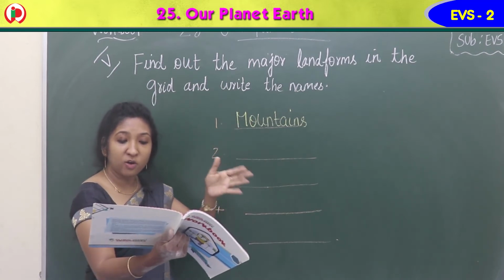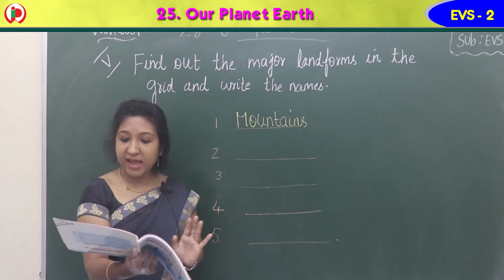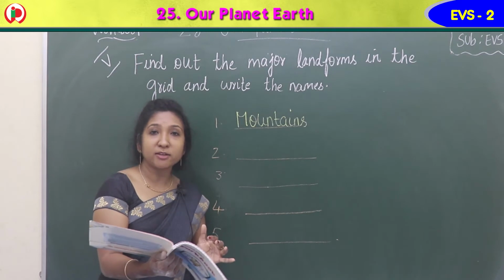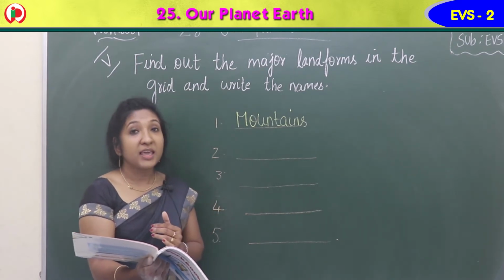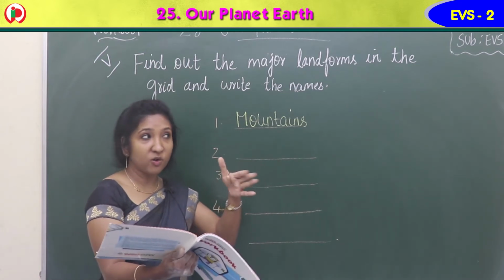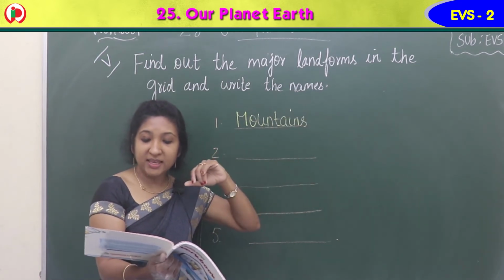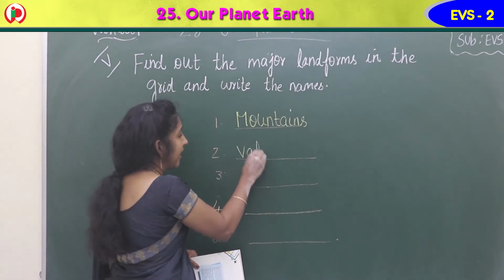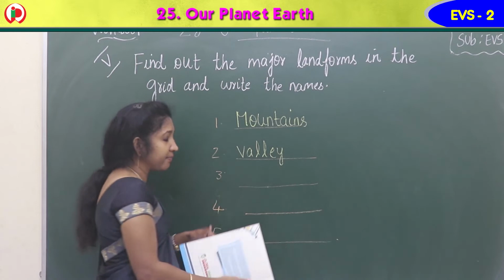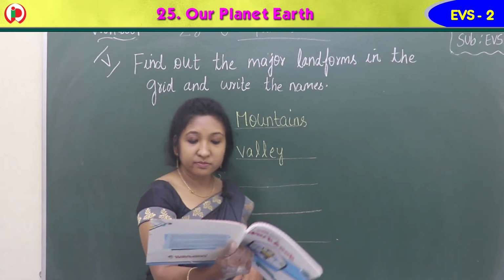Come to the second row. Coming to the second row, at the end, you can see another major landform, the area between hills and mountains. What is that? Yes, valley. In the second row, at the end, you can see valley, V-A-L-L-E-Y, valley.